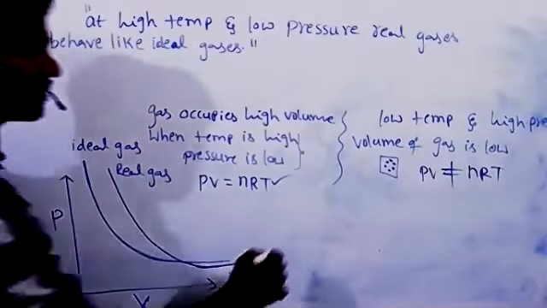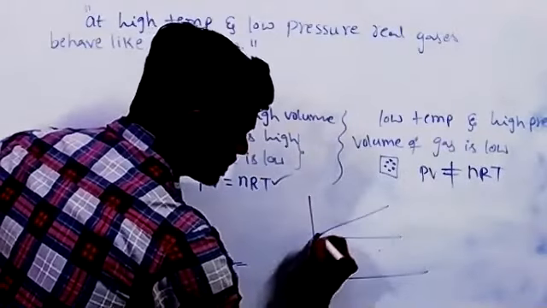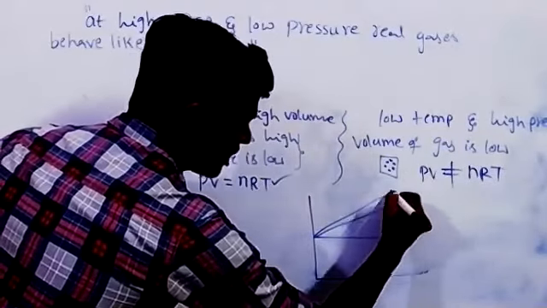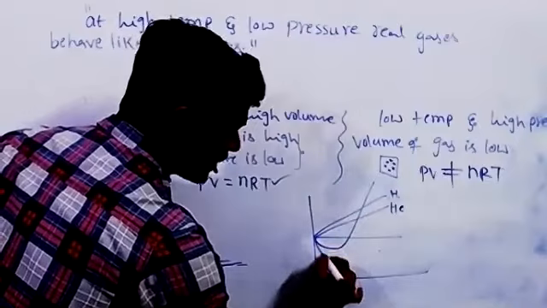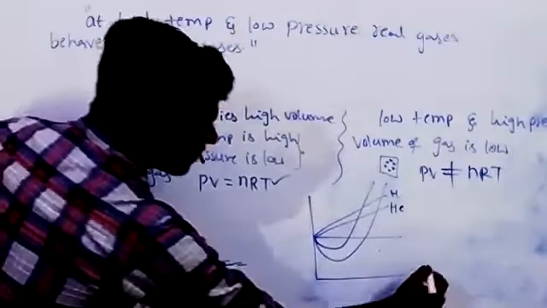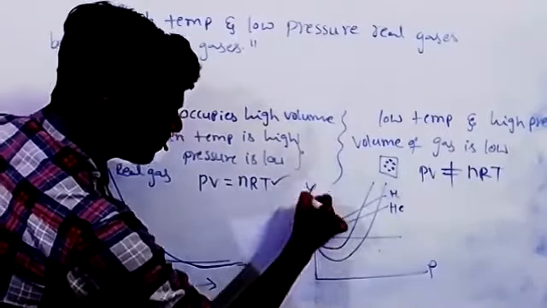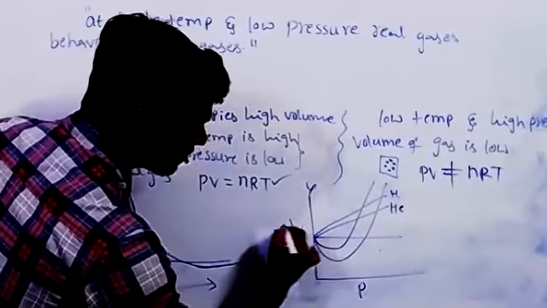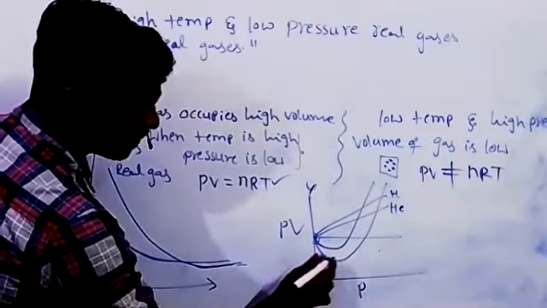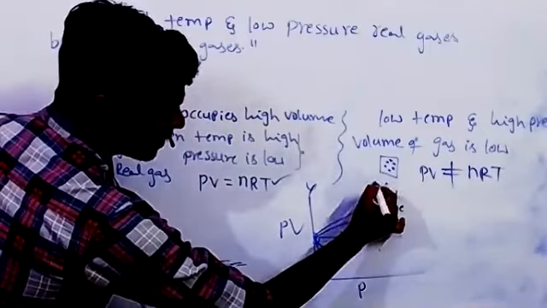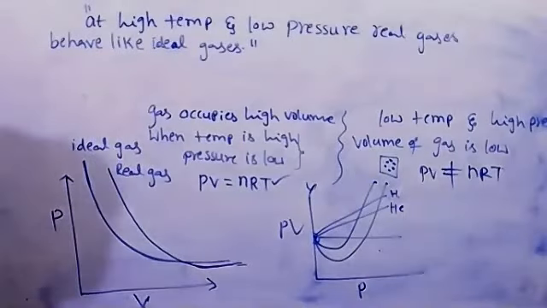In the earlier graph also, you can see this is the ideal gas, and these are the positive deviation showing gases like helium and hydrogen, and other gases, carbon monoxide and methane. See, at low pressure, these lines are very close to ideal behavior. If pressure increases, see how much deviation they show. At high pressure, gases show much deviation from ideal behavior from this line.